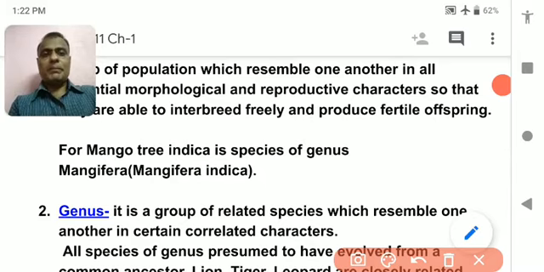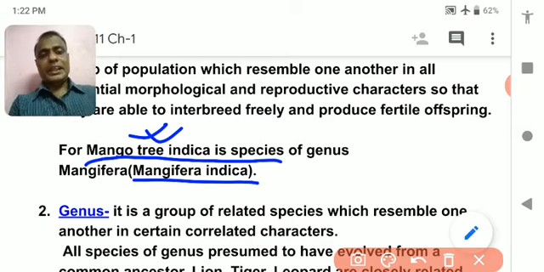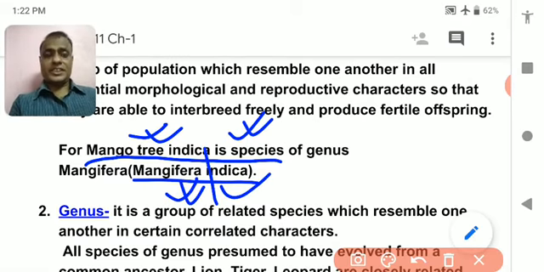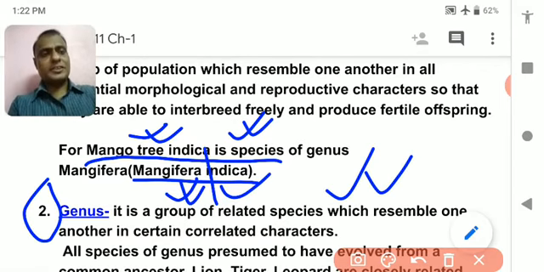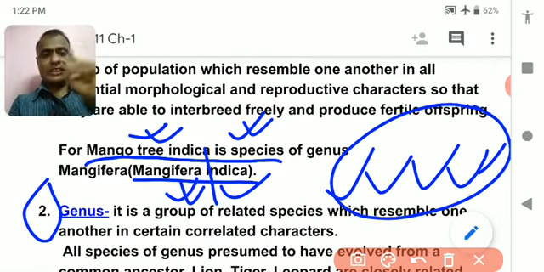Here is one example: mango tree. Indica is a species. What is the full or scientific name of the mango tree? Mangifera indica. Indica represents the species and Mangifera represents the genus. So many species constitute one genus. All the varieties of mango come under the same genus, but each variety is called one species.